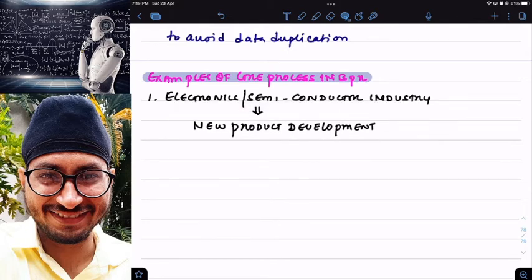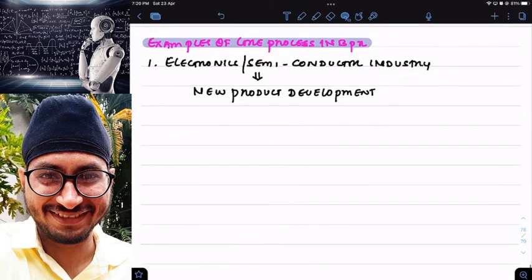Let us say, for example, Intel processors. Initially we used to have Intel Pentium processors, Pentium 1, Pentium 2, Pentium 3, Pentium 4. Then came dual core, then core 2 duo, then i3, i5, i7, i9. What is Intel doing? It is continuously developing new products, or improving the existing products, in order to stay in the market. This is an example of a core process of the electronics or semiconductor industry.